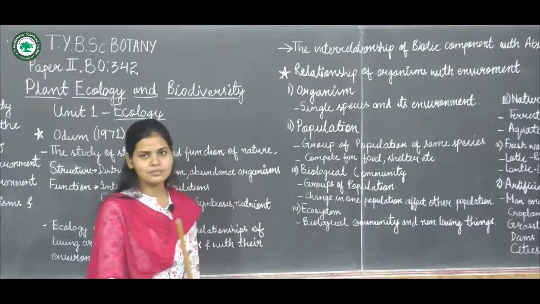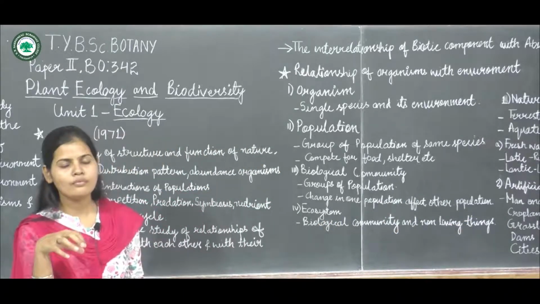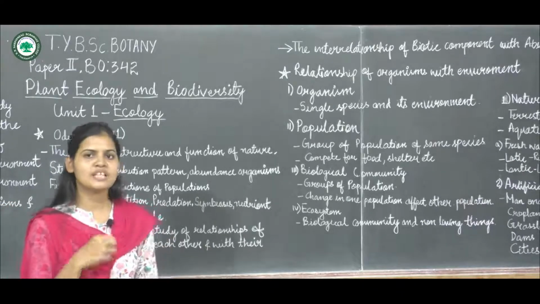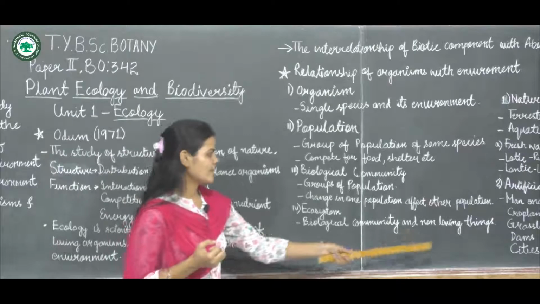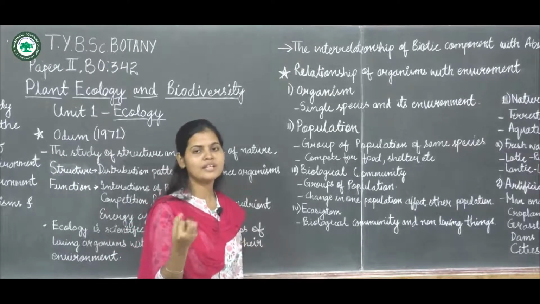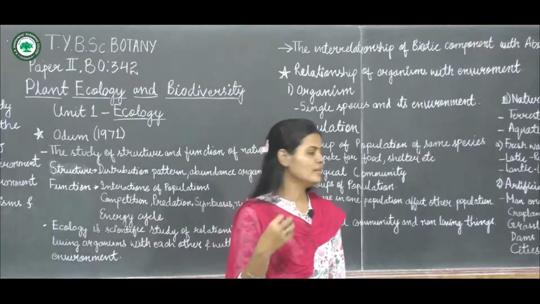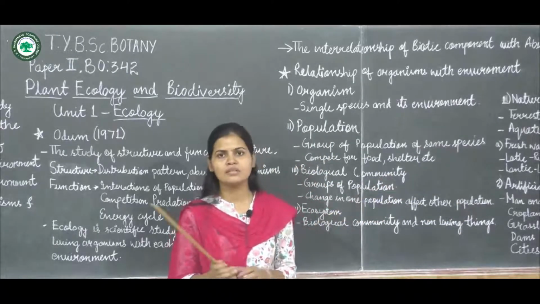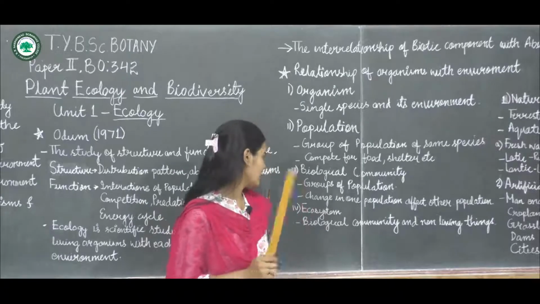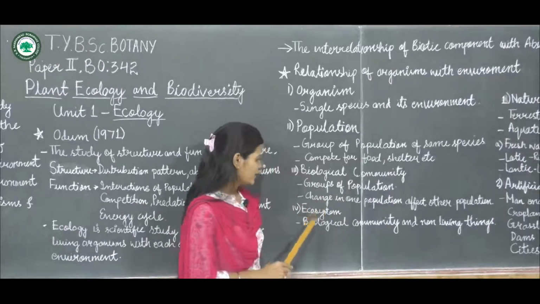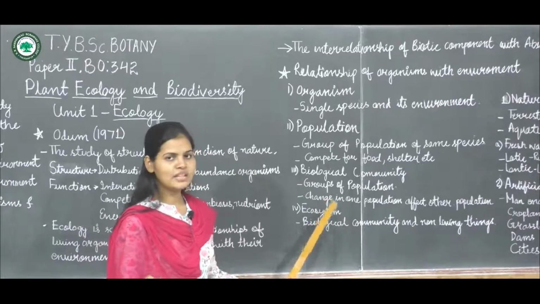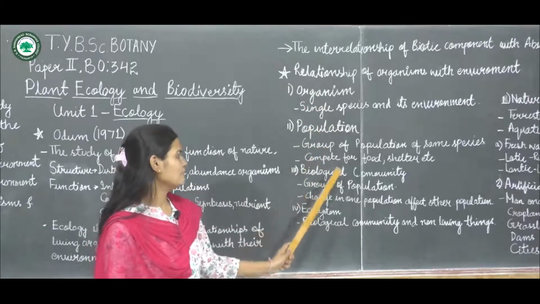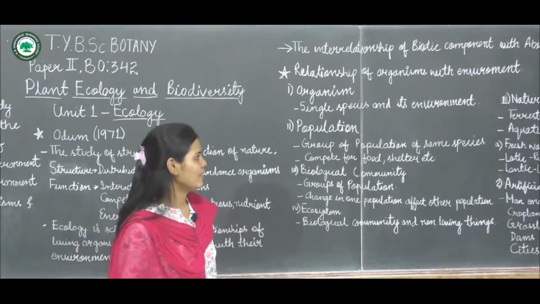So ecosystem is the study of the biotic as well as the abiotic factors, that is the biological community and the non-living things, and how they interact. That is called the ecosystem, and the relationship at the ecosystem level. So these are the different levels: organism, population, biological community, and ecosystem.